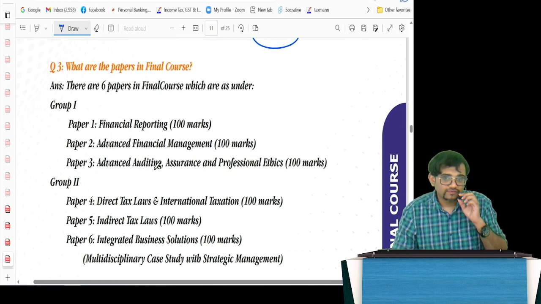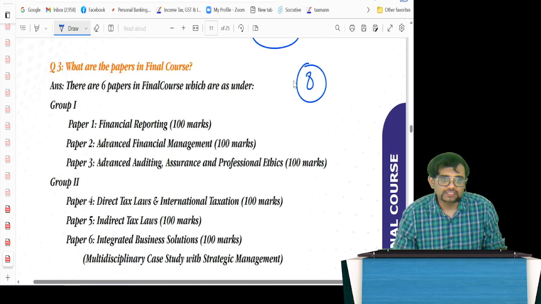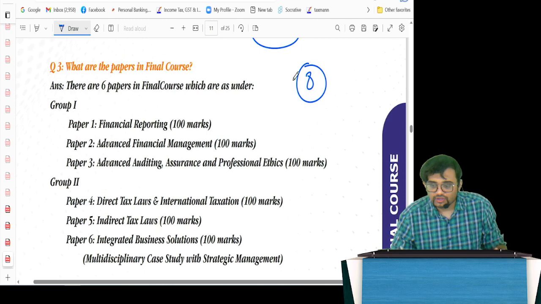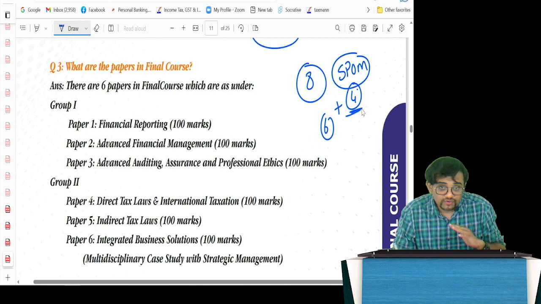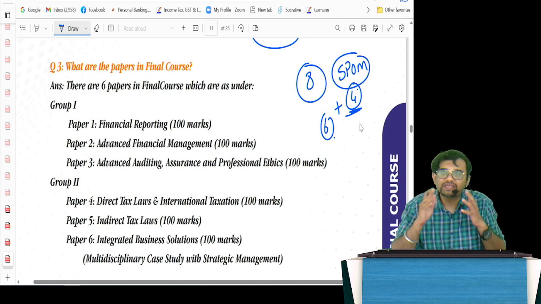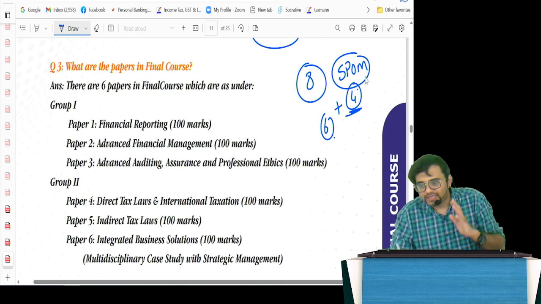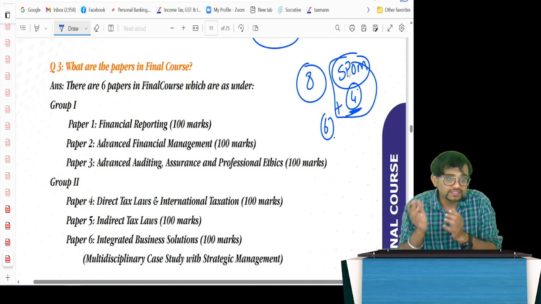So guys, from 8 papers in the existing syllabus, they have now shifted to 6. But don't get fooled by this, because you have 6 papers here and you also have 4 papers. So overall you have 10 papers, and these 4 papers are called the self-paced online module. Without clearing these 4 papers, you cannot write the 6 papers. So do not get fooled that the subjects have reduced. In fact, the subjects have increased. It just split into 2. Thankfully, this will not be aggregated in the final marks, but it is very much important to pass that also.